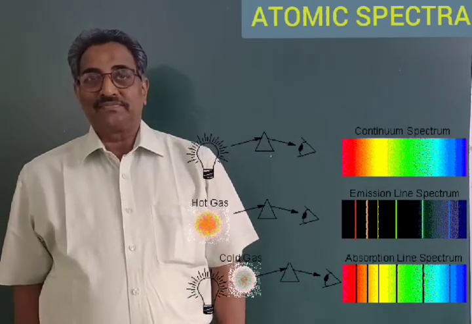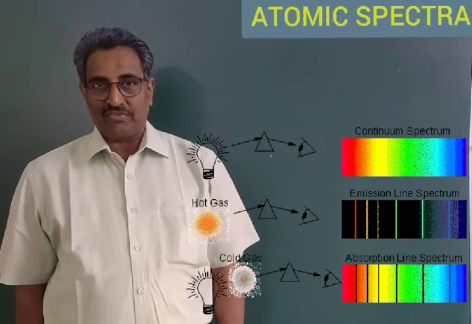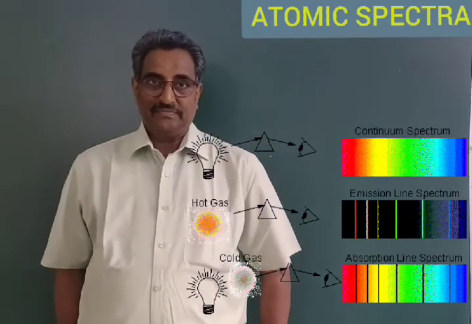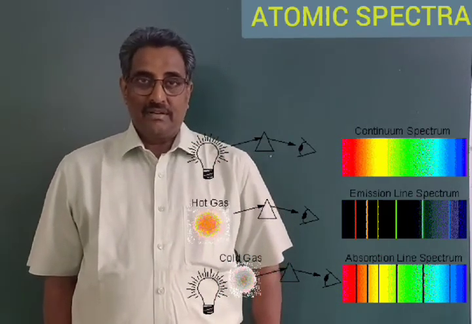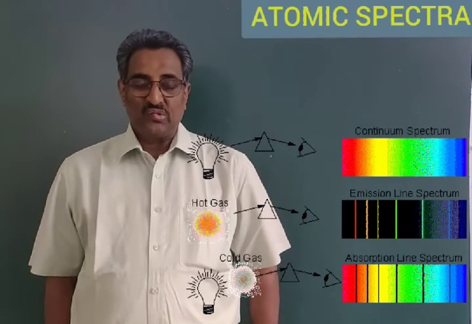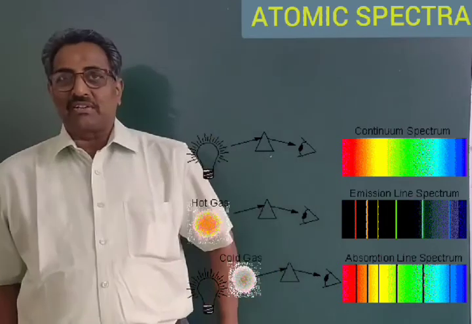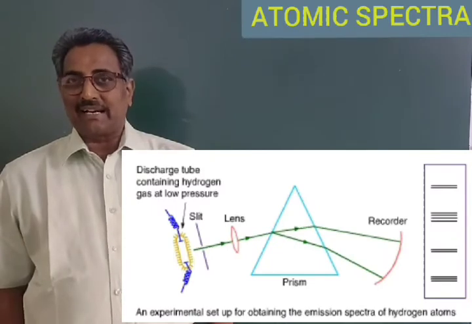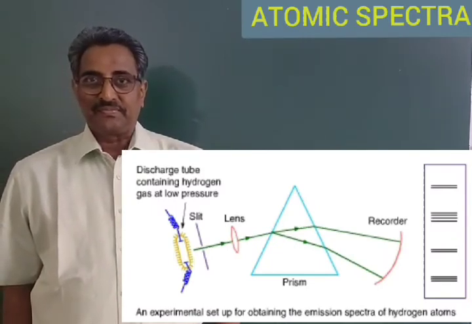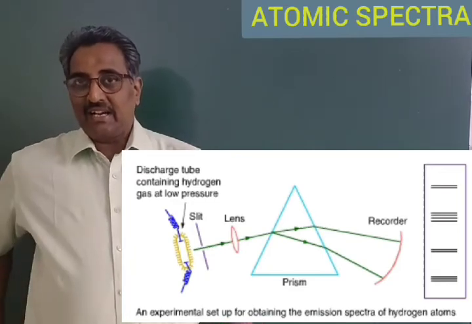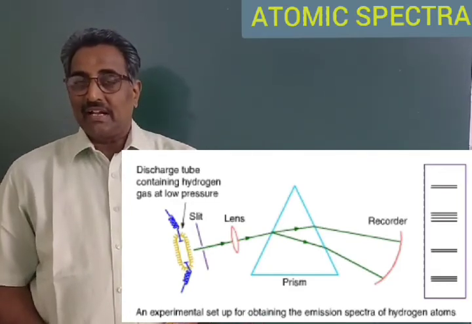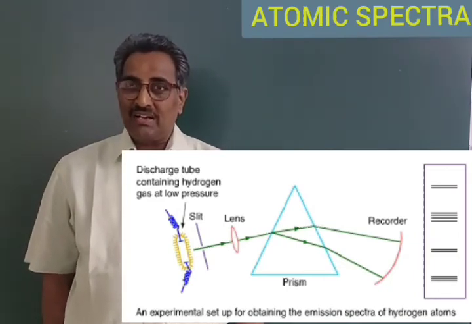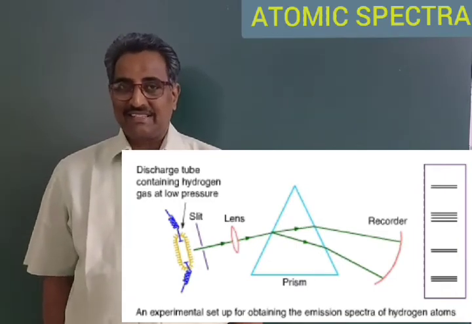Now let us go to the spectrum of hydrogen. Hydrogen, when heated or when electricity is passed through hydrogen gas, molecules of hydrogen break into atoms of hydrogen. The hydrogen atoms get excited to higher energetic state, and it was observed that in the visible region hydrogen emits four different frequencies.